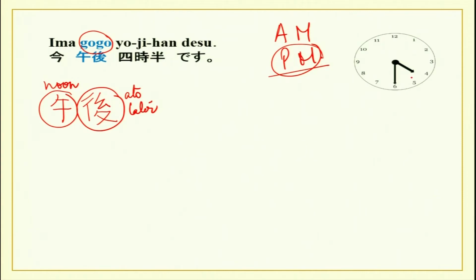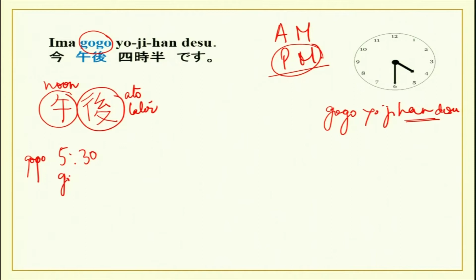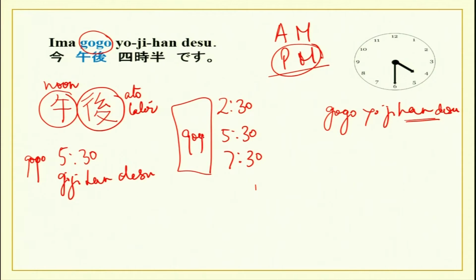So, ima nanji desu ka? Ima gogo, as is given over here, gogo yoji han. You just now did han. You can do it similarly for 5:30. So, ima nanji desu ka? Ima gogo goji han desu. So, you can practice for all the others, 2:30, 5:30, 7:30, and you can add gogo over here and practice. Ask and answer.